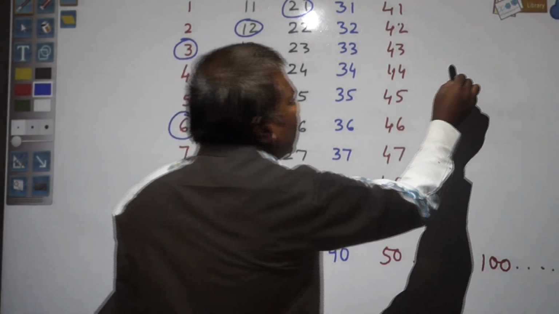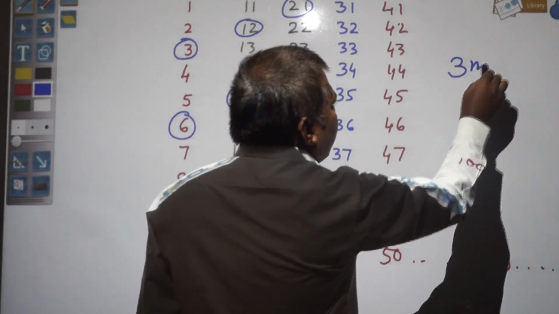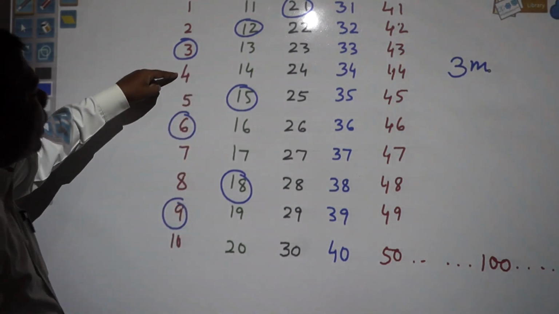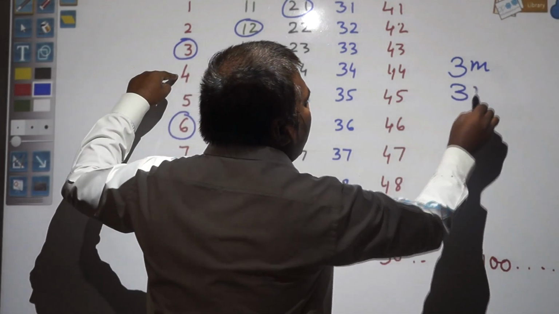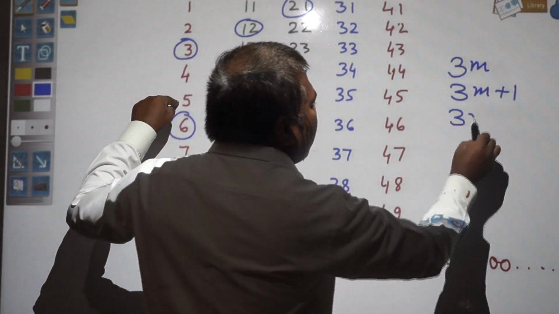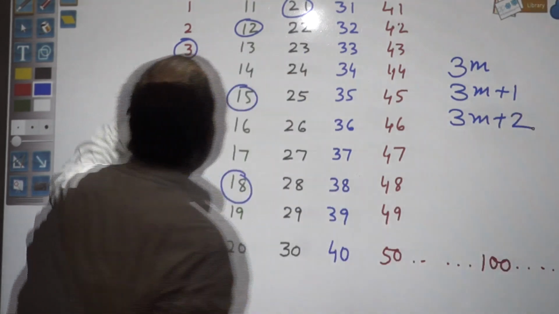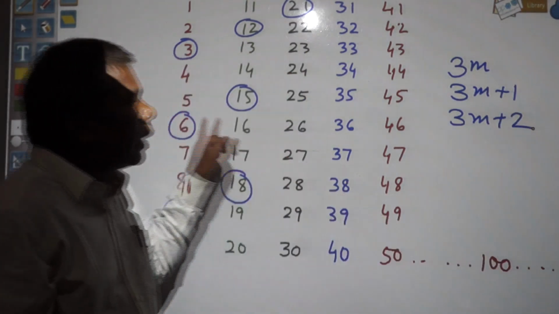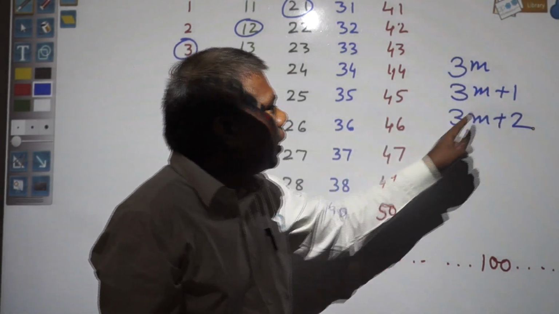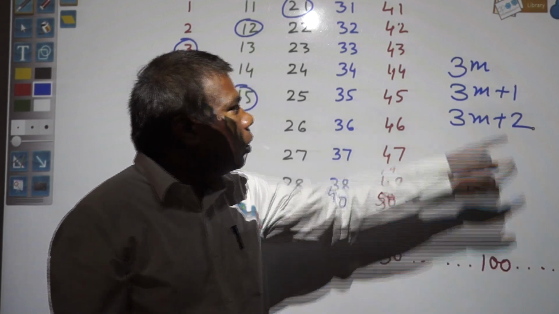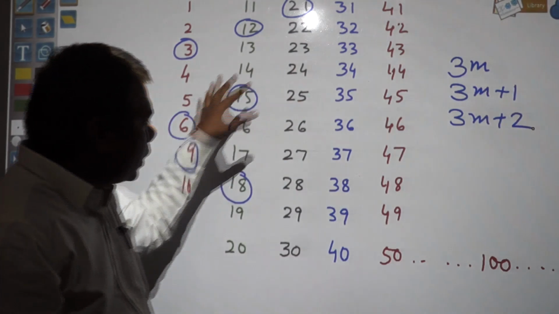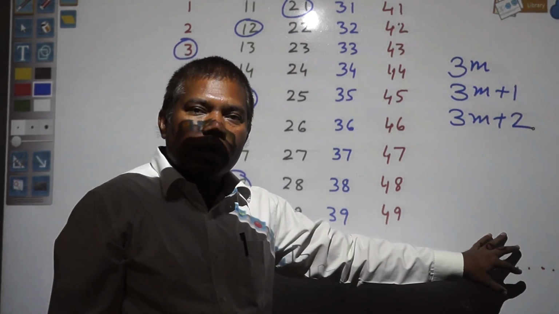So it can be expressed in the form of 3m, then next 3m plus 1, and next 3m plus 2. So all whole numbers can be expressed in the form of either 3m, 3m plus 1 or 3m plus 2. These are all the numbers taken together.